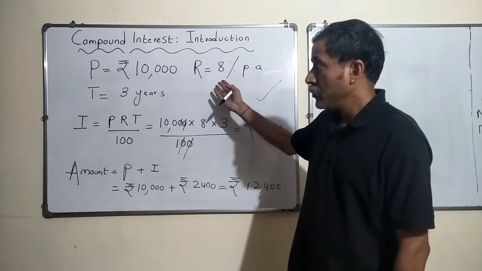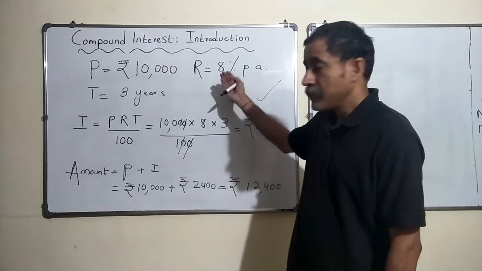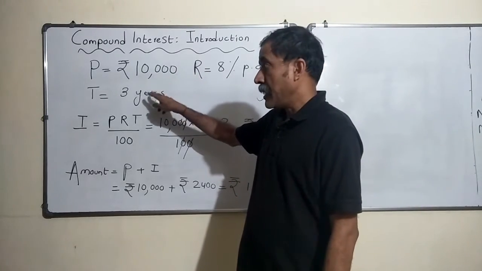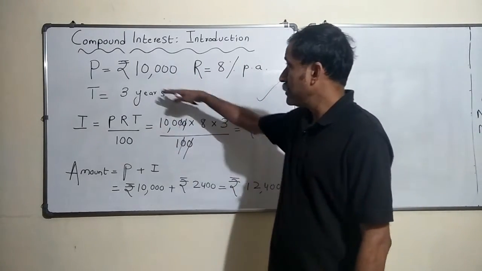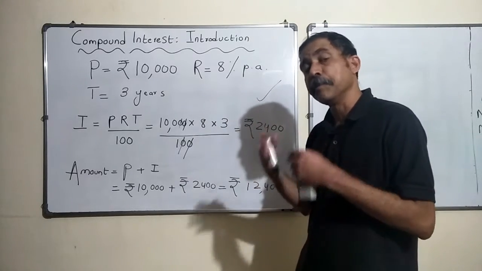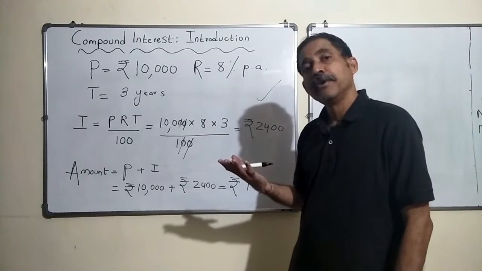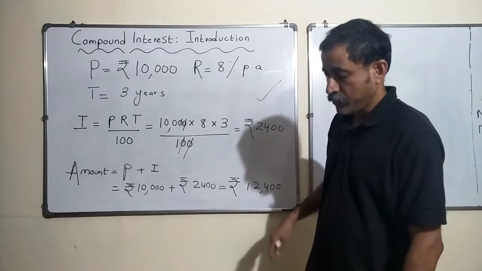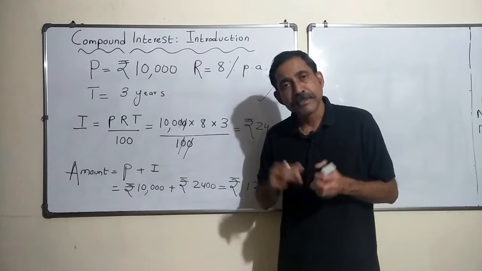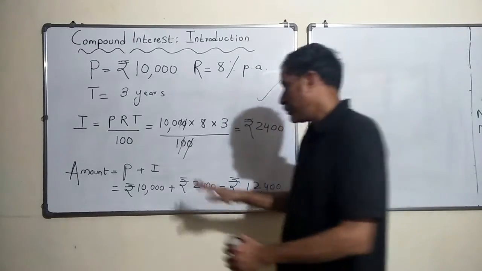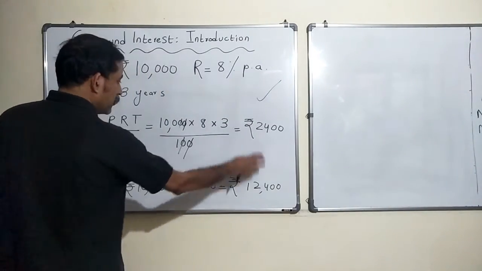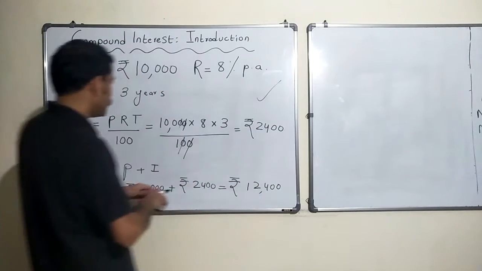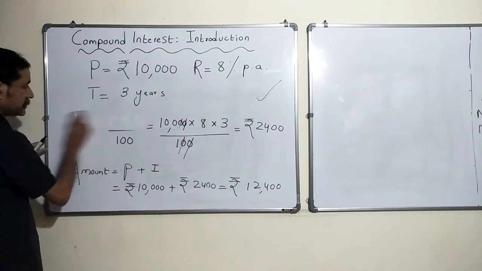He said no. If the rate is not higher, and I am going to put 10,000 rupees and keep it for 3 years, with all these things the same as in simple interest, how am I going to get more interest, right? He said, let me explain to you. So what happens in the case of compound interest? We'll discuss that, but I hope this is pretty clear, right? So I am going to rub this out and we'll discuss compound interest.